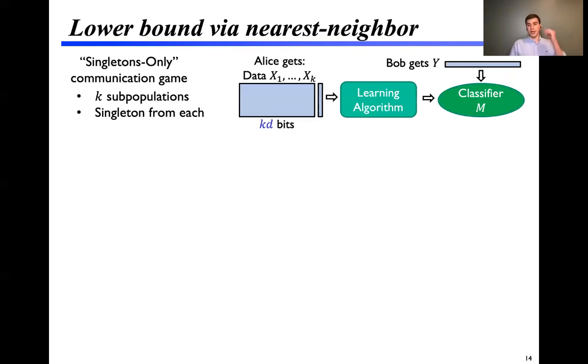We proposed a communication game that we call the singletons only game, where there will be k subpopulations drawn independently and uniformly at random, or independently from the prior. And Alice is going to get one singleton from each subpopulation. So she'll get k times d bits overall. And Bob is going to get a data point drawn from one of those subpopulations, and it'll be his job to guess which one it is, just like in the hypercube task.